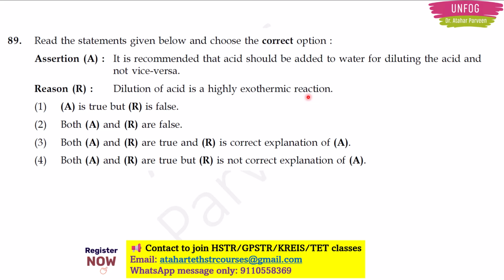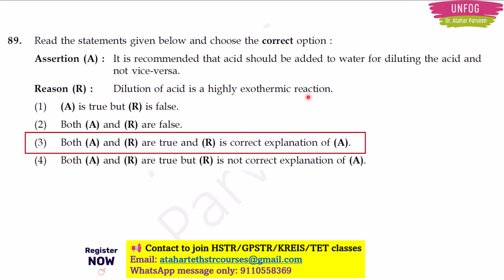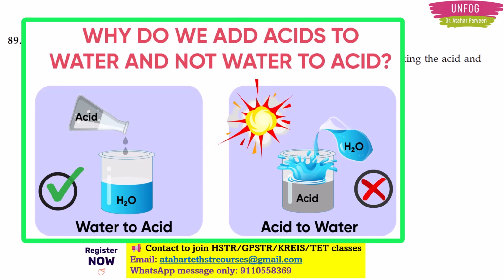The correct answer here will be option 3, because both A and R are true and R is the correct explanation of A. I will tell you again. See, if you add acid to water, then you will be safe compared to adding water to acid, because when you are diluting the acid by adding water to it, it is a highly exothermic reaction.